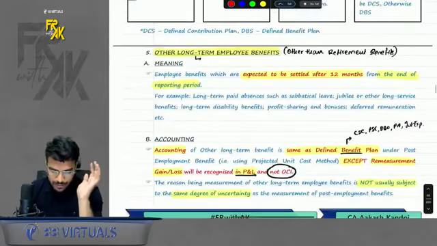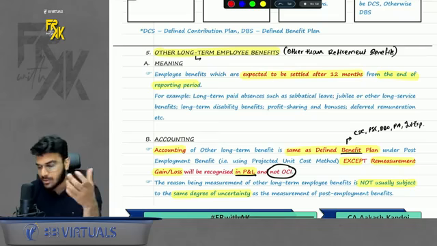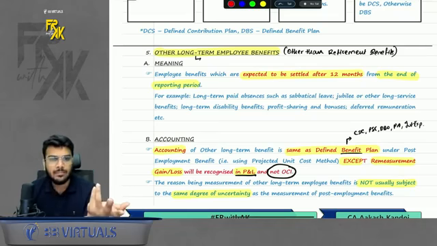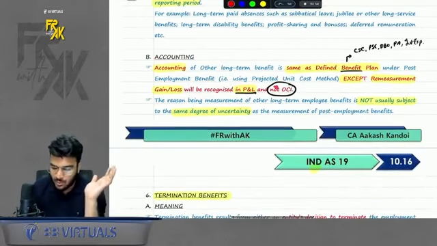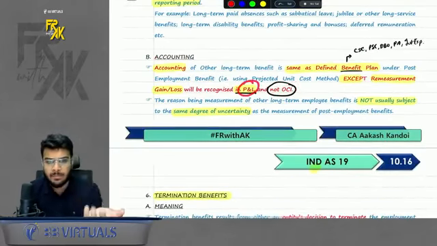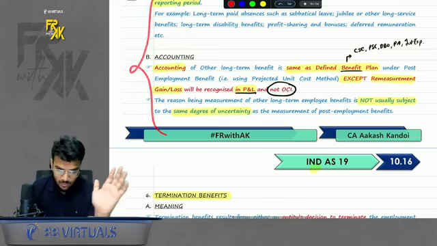Okay, sir, give us an example of other long-term benefits. Sabbatical leaves. For example, if you want to study, your company is saying go do an MBA for 3 years, that can come here. So accounting is the same, but there is no concept of OCI here. Transfer it to PNL only. Sir, why PNL? Because the uncertainty involved here is very less compared to defined benefit plan. So do we have any questions on this? The answer is no, no question on this.